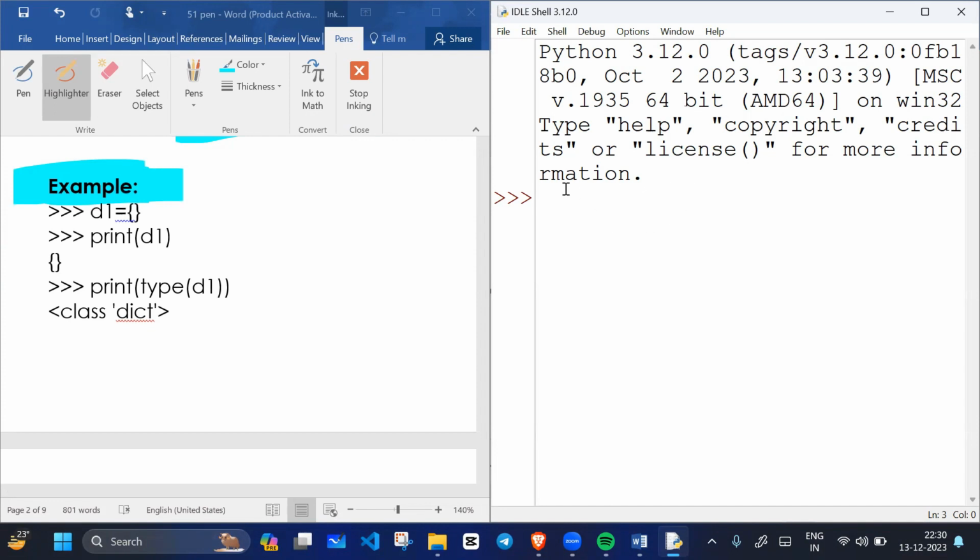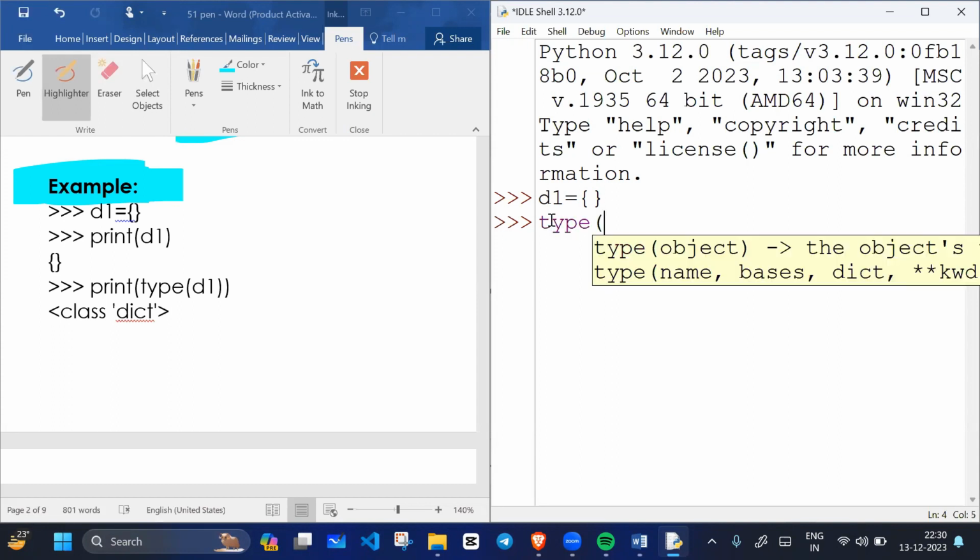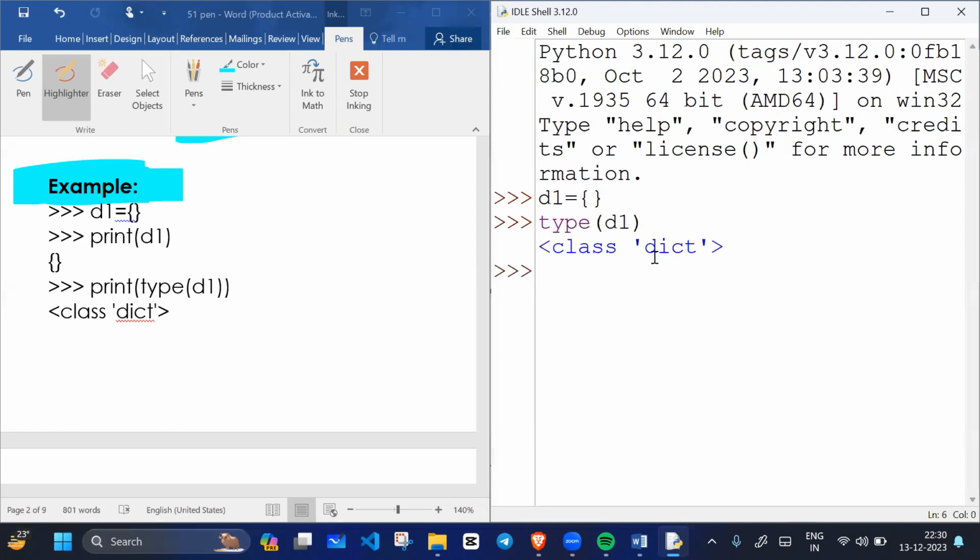This mode is known as interactive mode, and the three greater-than symbols are known as the chevron prompt. If you want to create a dictionary, for example, the variable name is p1, and here you give empty curly braces. The moment you write empty curly braces, it means a dictionary is created. What type is p1 now? Dictionary type. If I check the type, it is dictionary type.